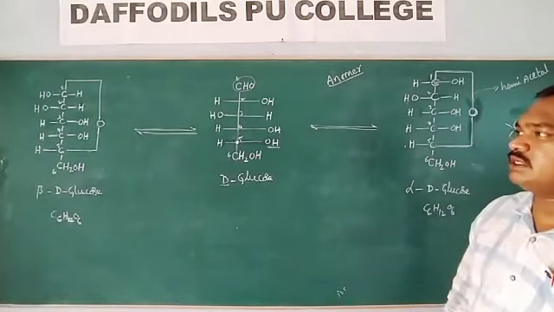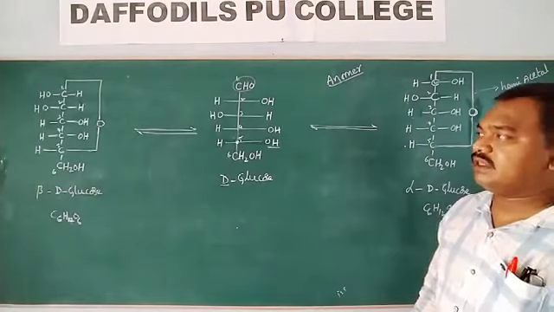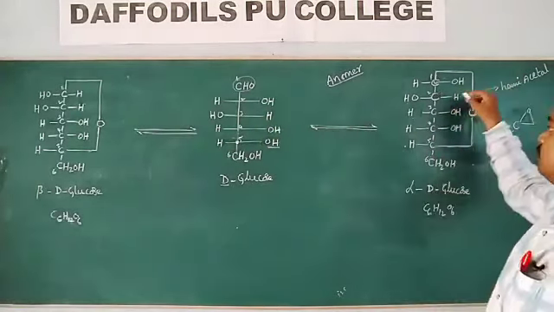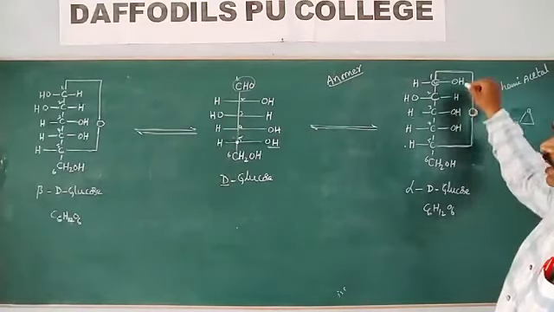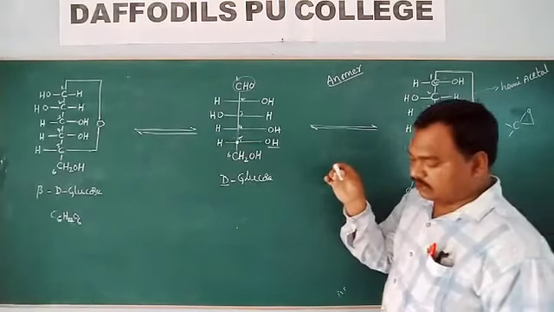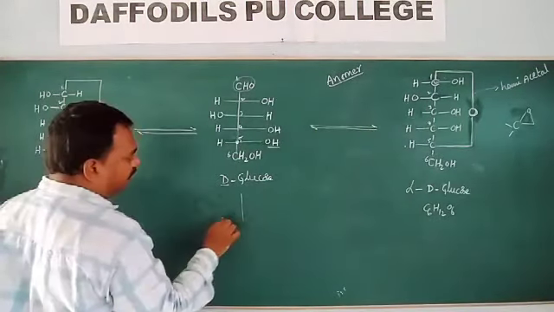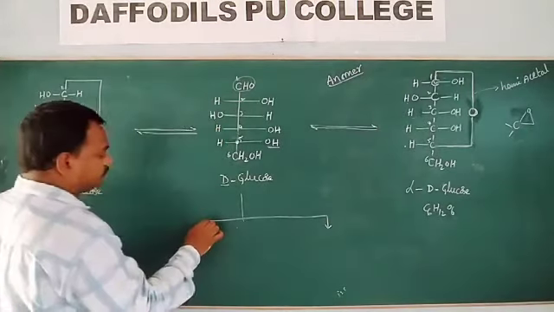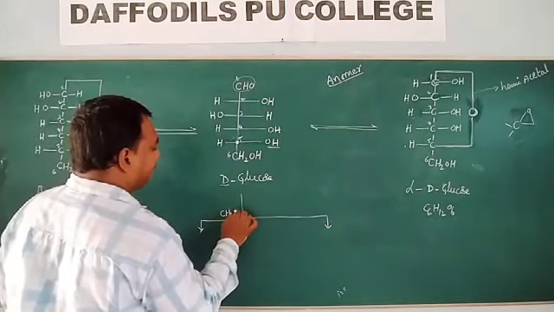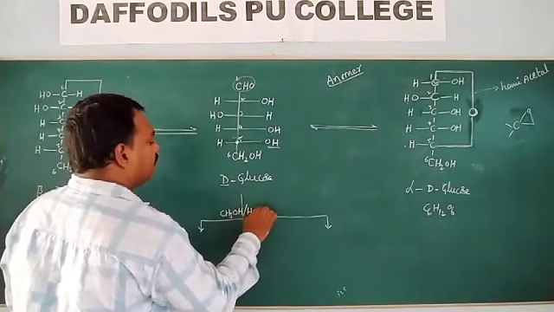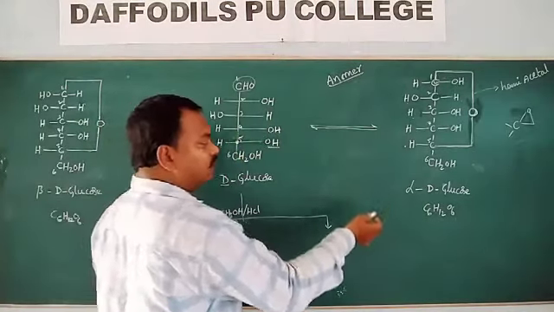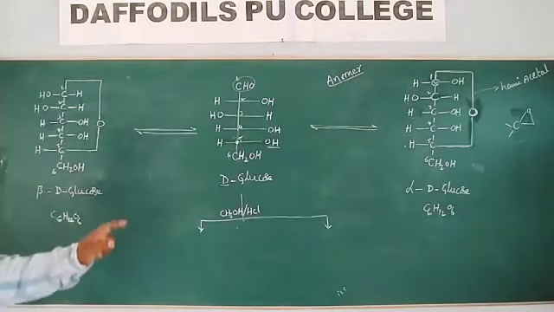When the aldehyde group is not free, how is the structure? Now we will see this is present in this structure. This is the cyclic structure. When glucose reacts with methyl alcohol and HCl, we get methyl alpha D glucose and methyl beta D glucose.